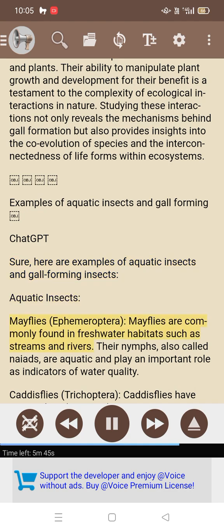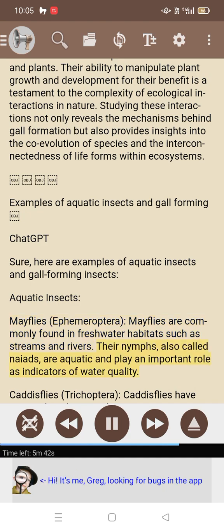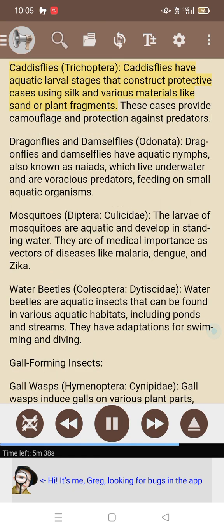Aquatic insects. Mayflies, Ephemeroptera. Mayflies are commonly found in freshwater habitats such as streams and rivers. Their nymphs, also called naiads, are aquatic and play an important role as indicators of water quality. Caddisflies, Trichoptera. Caddisflies have aquatic larval stages that construct protective cases using silk and various materials like sand or plant fragments. These cases provide camouflage and protection against predators. Dragonflies and damselflies, Odonata. Dragonflies and damselflies have aquatic nymphs, also known as naiads, which live underwater and are voracious predators, feeding on small aquatic organisms.